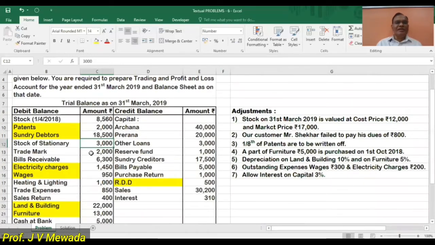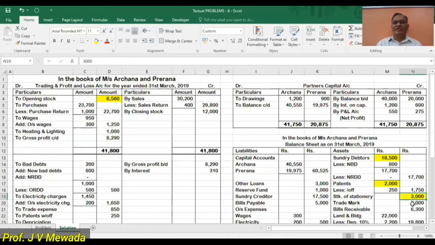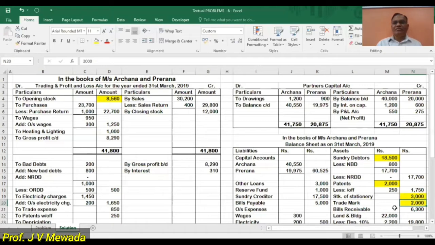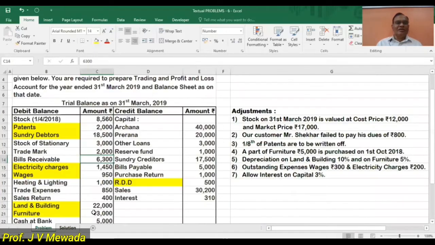Now in the trial balance, we have a trademark 2,000. So trademark is asset 2,000. So 2,000 I'm writing in the balance sheet. Okay. Now we have bill receivable, which is also our asset. So bill receivable 6,300. Okay. On the asset side. Now next we are having electricity charges.